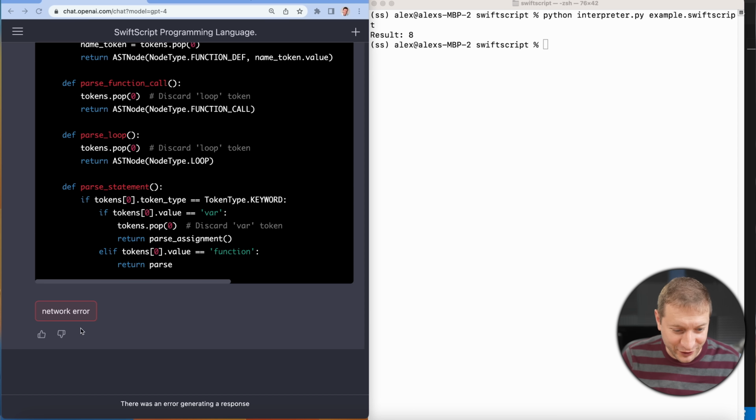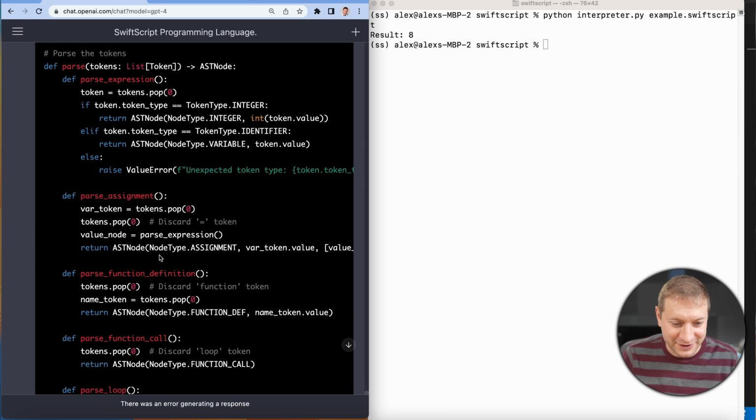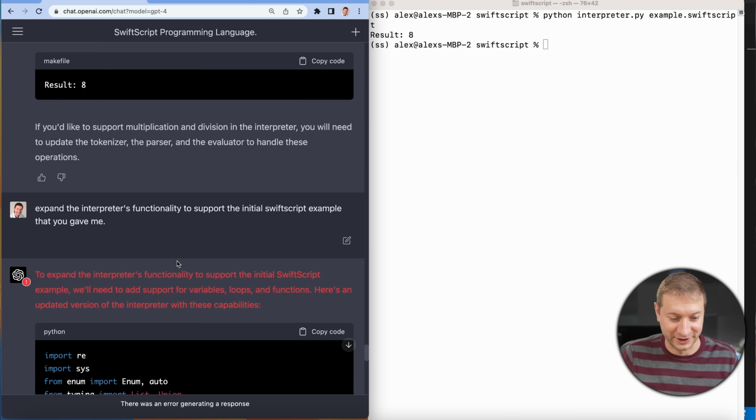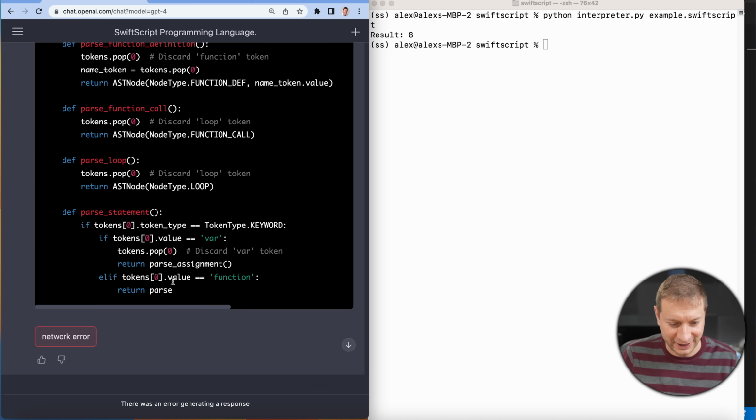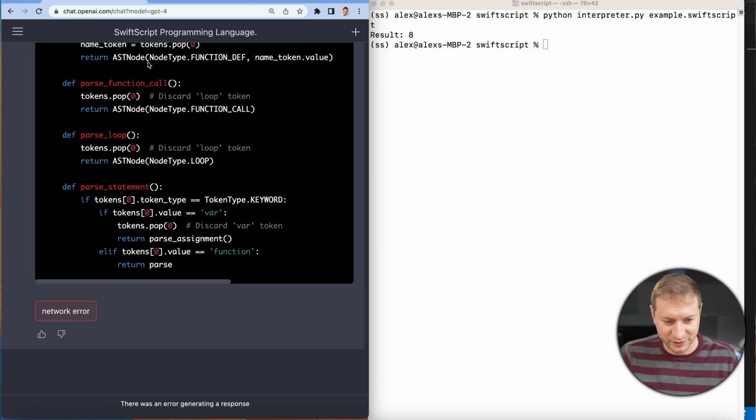If it's gonna be right or not, I don't know yet, but I'm curious to find out when it's done. This takes a while, by the way. No, network error. You were so close. I don't know how close it was, actually. What? Look at all this code it wrote, and then it gave up. There was an error generating a response.